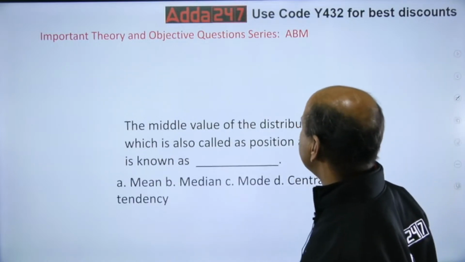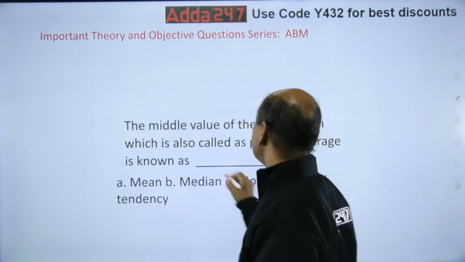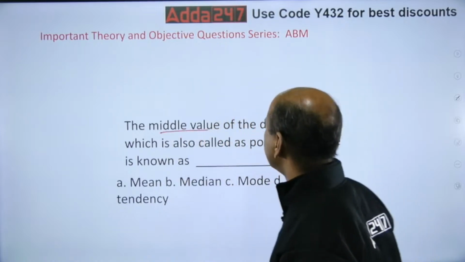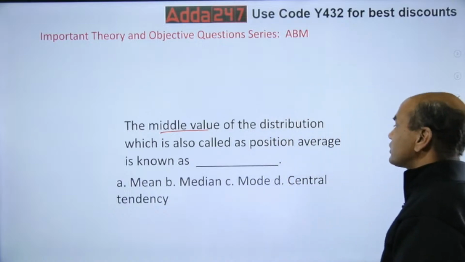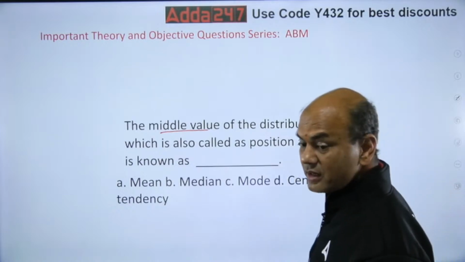The middle value of distribution, which is also called a position average, is known as what? Mean, median, mode, central tendency.